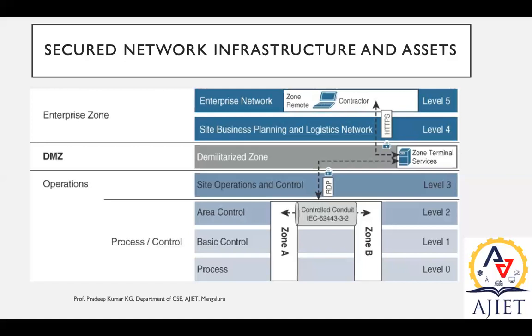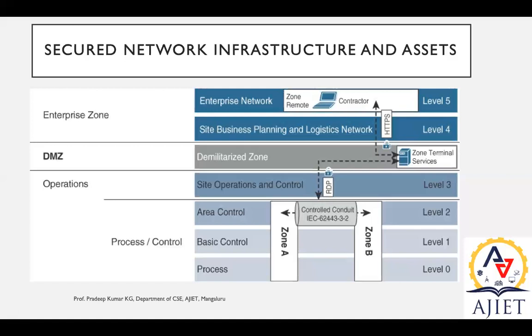Okay. So over here, one more thing I wanted to highlight. With respect to level 3, site operations and control, you can have another dedicated application which will monitor all these three, level 2, level 1, and level 0. So that whatever data wanted to be transmitted, either to a higher level or back to the lower level, can be handled via that particular dedicated API, application program interface. So from the demilitarized zone, the request can be handled by that API. Then only the service may be given from the lower level. Okay, so this is the kind of setup that we can have in recent industries or organizations.